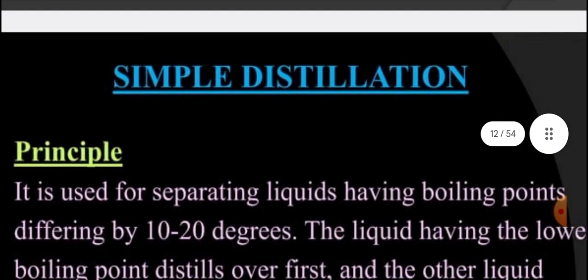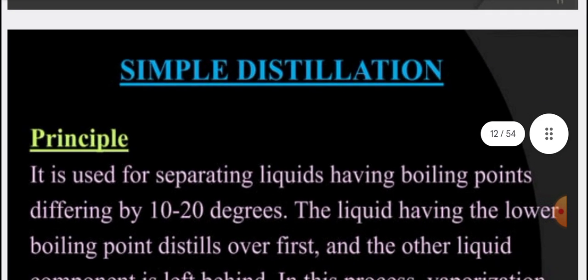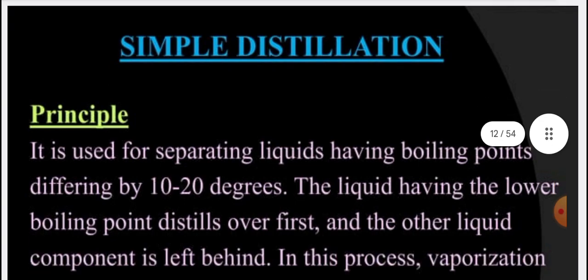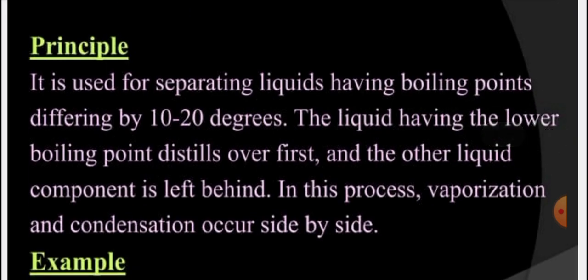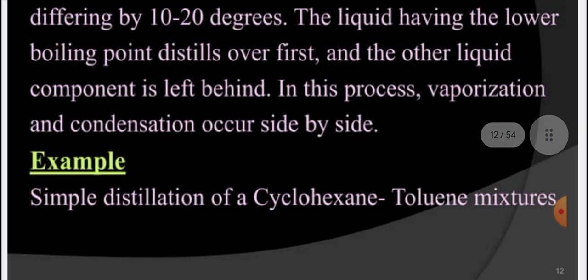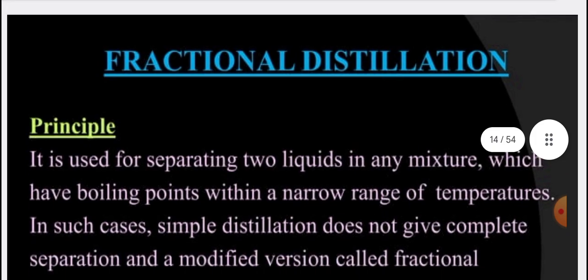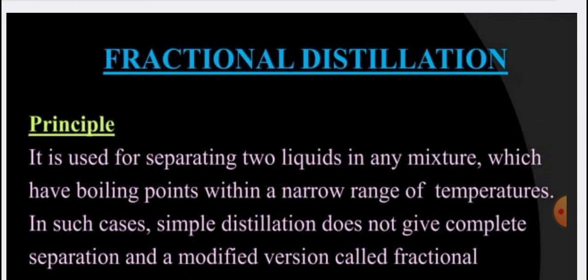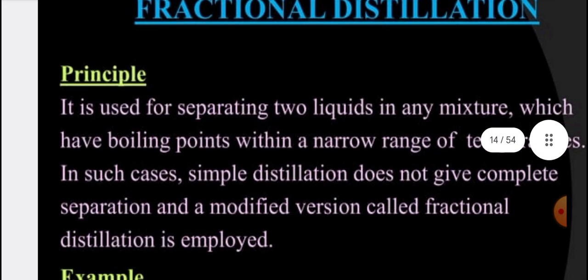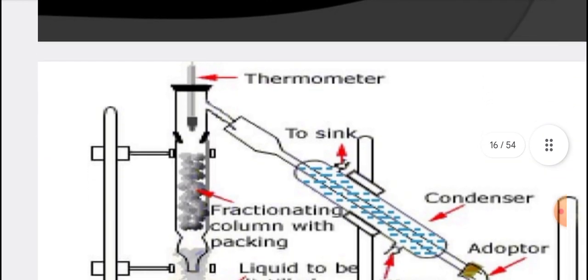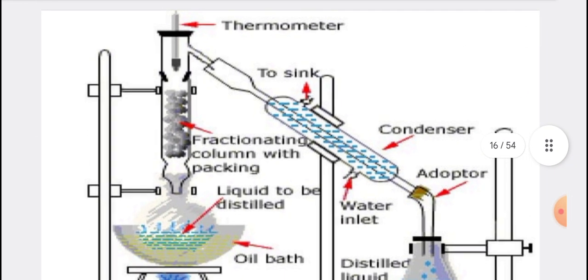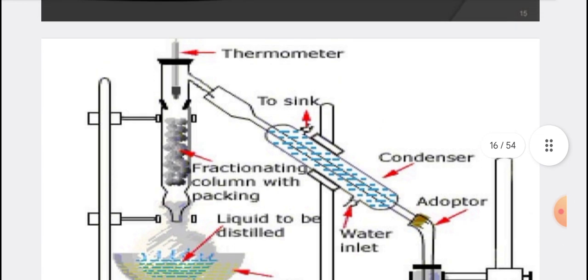Simple distillation is used for separating liquids having boiling points differing by just 10 to 20 degrees. The liquid having the lower boiling point distills over first, and the other liquid component is left behind. In this process, vaporization and condensation occur side by side. For example, cyclohexane and toluene mixture separation. Then fractional distillation. Fractional distillation is basically performed by the use of fractionating columns. You can see from here, this is the simplest fractionating column.